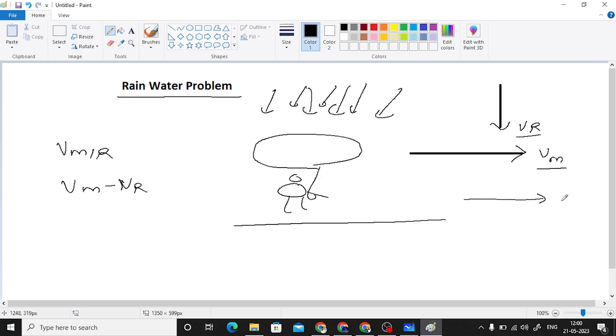Now you were traveling in this particular direction. Correct? Rain is falling down in this way. So for holding the umbrella in a proper way, we need to find out the velocity of rain with respect to the man. What is the velocity of rain with respect to you, so that you can hold the umbrella perfectly. So this was the velocity of man and this was the velocity of rain, right? If I need to find the velocity of rain with respect to man, that would be velocity of rain minus velocity of man. So this was the velocity of man. If I want to find minus velocity of man, that would be in this way.